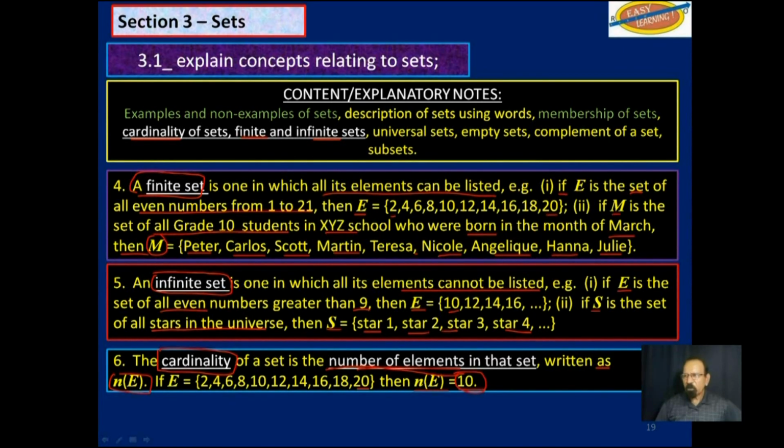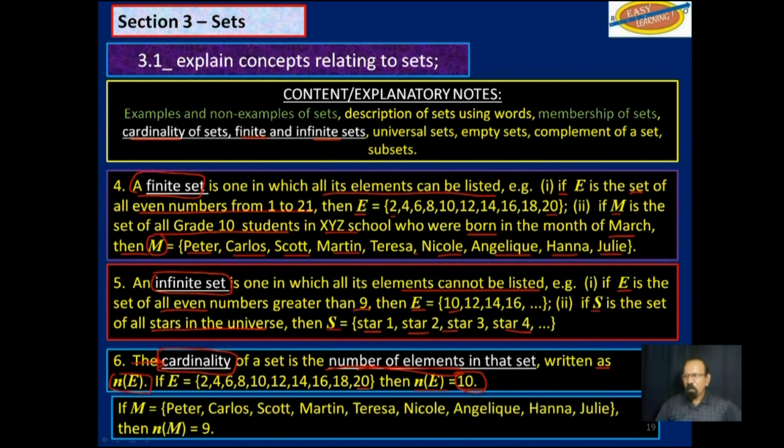I'm not too sure why they use such a big word, cardinality, when all they mean is the number of members in that set. However, please learn that that is what cardinality of a set means. If M is a set made up of Peter, Carlos, Scott, Martin, and so on, Julie, and so on, then the cardinality of M, the number of elements in the set M, is 9. You count those students there, and you get 9. So cardinality is the number of elements in the set.